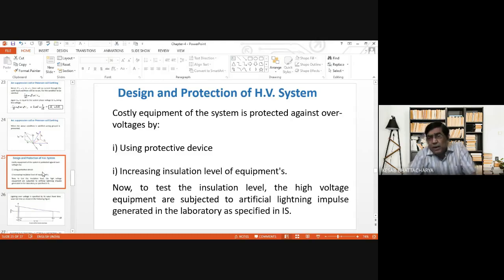Whatever may be the reason, the net effect is that if over voltage develops, the equipments connected in the system may get damaged. That is why we have to take some steps for protecting these costly equipments in the system.